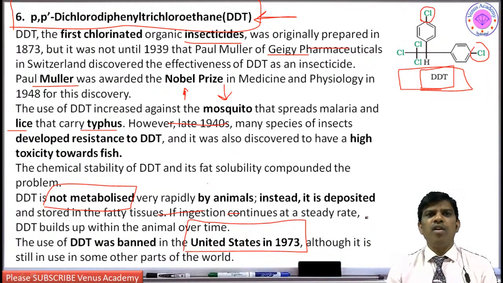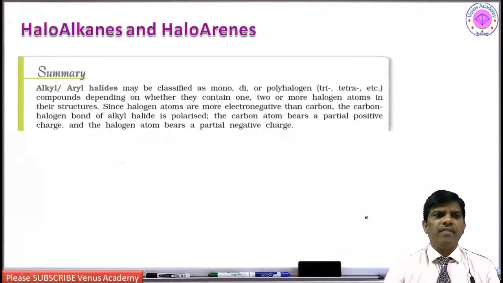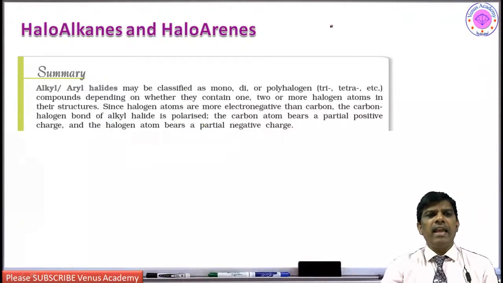Yes, so this is how haloarenes and haloalkanes are very important compounds. Dear students, we have completed the haloalkanes and haloarenes chapter. So what is the summary? Alkyl and aryl halides may be classified as mono, di, or polyhalogen, tri, tetra, etc.